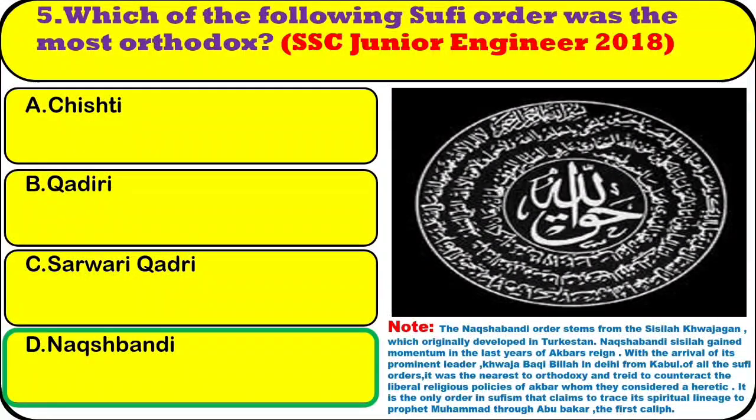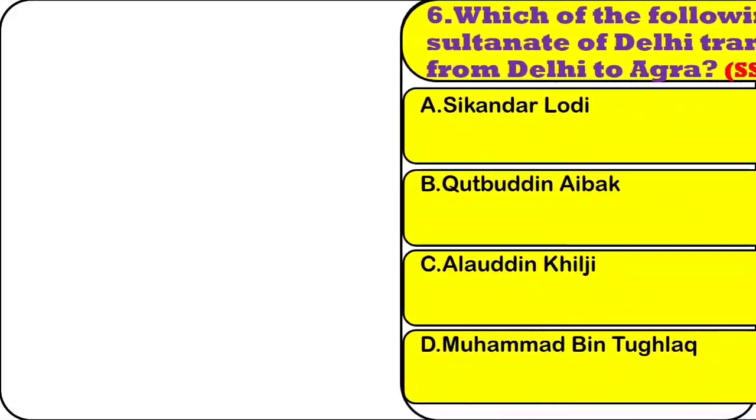Of all the Sufi orders, it was the nearest to orthodoxy and tried to counteract the liberal religious policies of Akbar, whom they considered a heretic. It is the only order in Sufism that claims to trace its spiritual lineage to Prophet Muhammad through Abu Bakr, the first caliph.